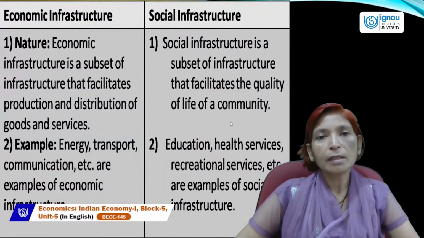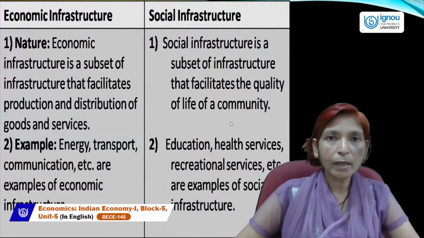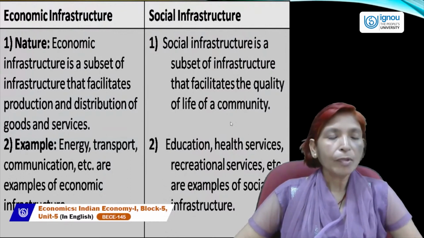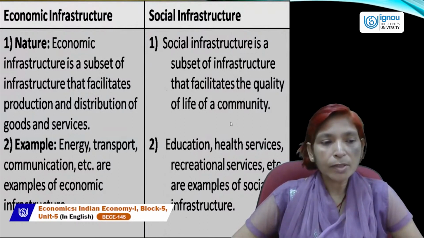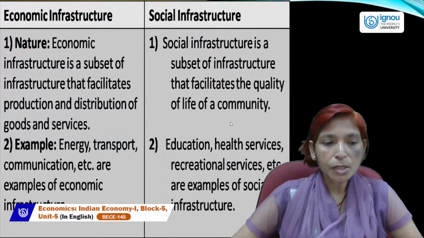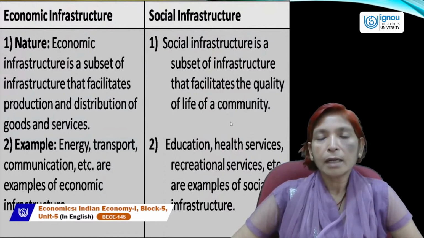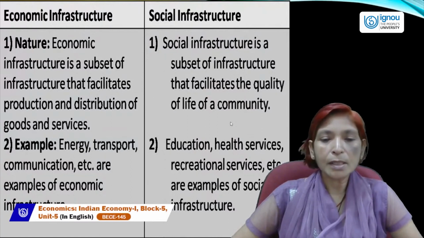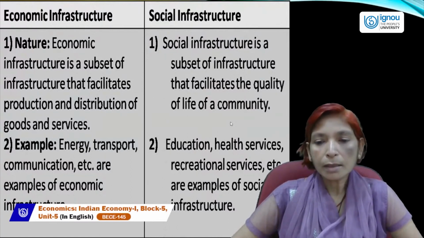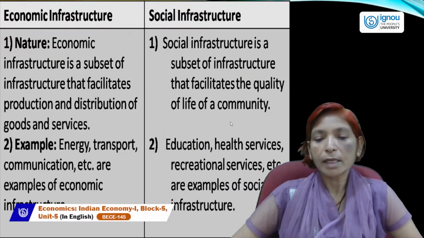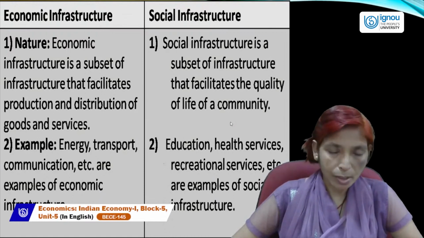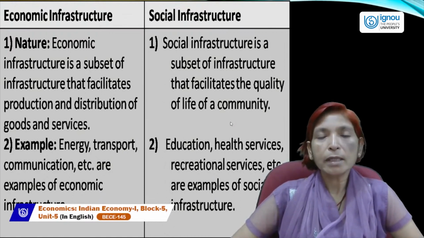Both infrastructures are necessary for the growth and development of the country. What are the examples of economic infrastructure? The examples of economic infrastructure are energy, transport, communication, etc. And the examples of social infrastructure are education, health services, recreational services, etc. So this is the basic difference.